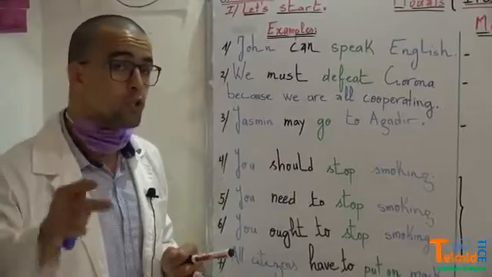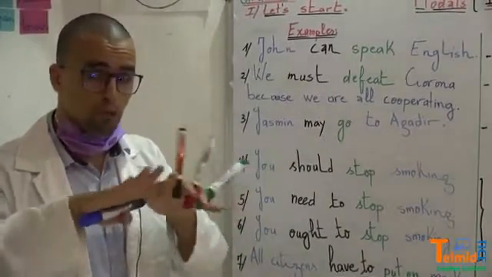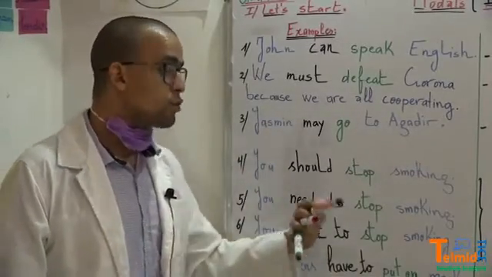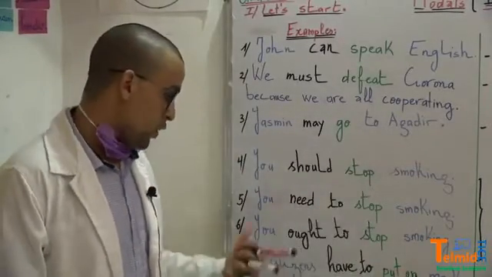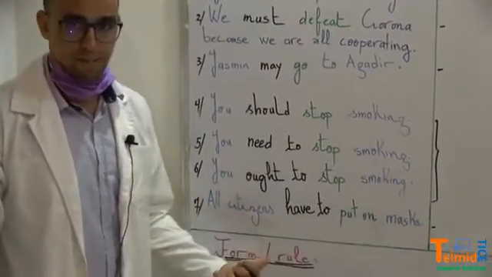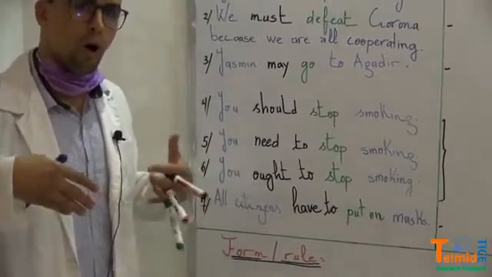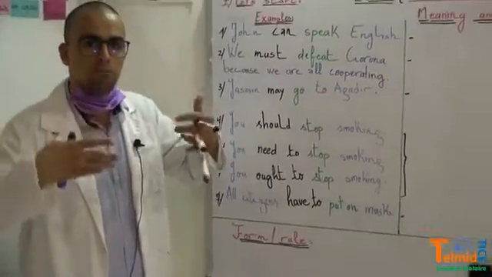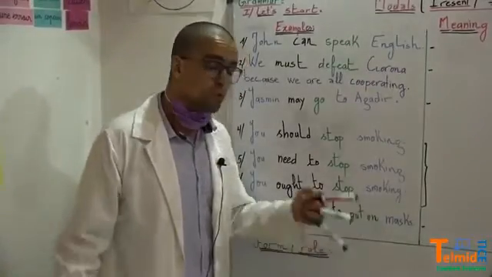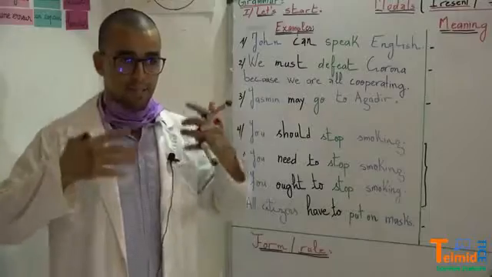Number 4: Listen, you should stop smoking. You need to stop smoking. You ought to stop smoking. And number 5: all citizens, all Moroccans, all people who belong to Morocco and who are proud of being Moroccans, all citizens have to put on masks.